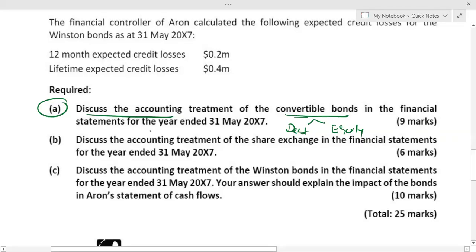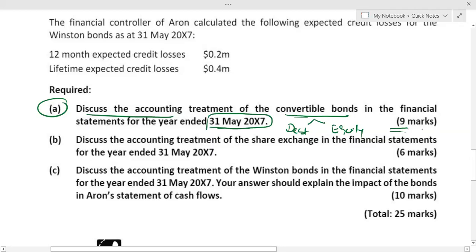Don't worry at all. In the financial statement for the year ended 31st May X7, you need to discuss the accounting treatment of the convertible bond. How many marks are there? 9 marks. If you ask me, out of 9, you should be able to get at least 7 marks.